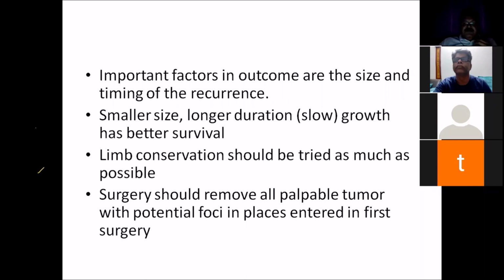Sir, is there a role of frozen section in this scenario, of the normal seeming areas? Even if they are negative, they have to be removed, Anshita, because you can't take a chance. How many frozen sections and from how many places are you going to take? So it is a dictum that you take out everything. And that is why in most of the recurrent soft tissue sarcomas, a compartmental excision or a modified compartmental excision is much better than a wide excision alone.